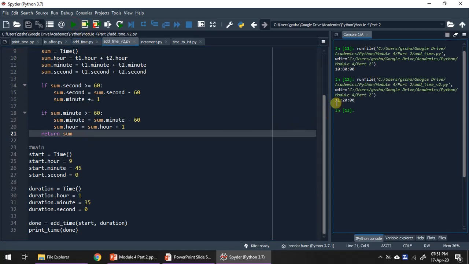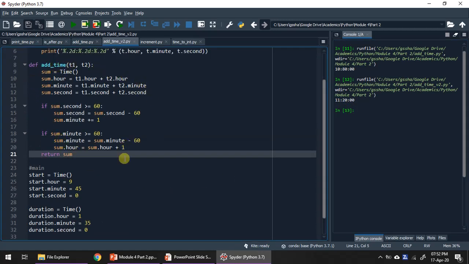Now we got the correct time. 9 hour 45 minutes added with 1 hour 35 minutes, the end time of the movie should be 11 hour 20 minutes. So this is the perfect working. We have to modify add time so that the seconds do not exceed 60 and the minutes do not exceed 60.